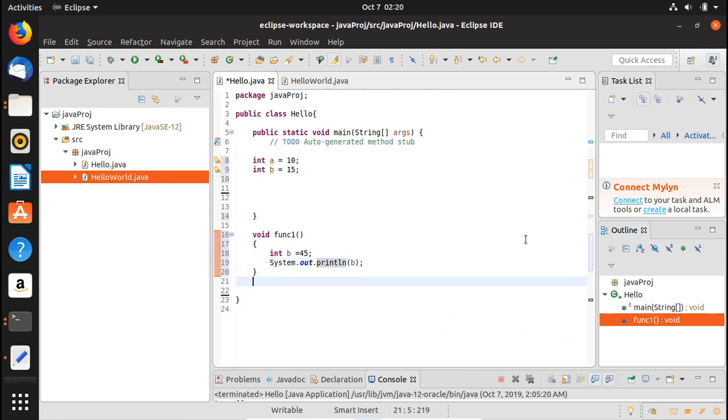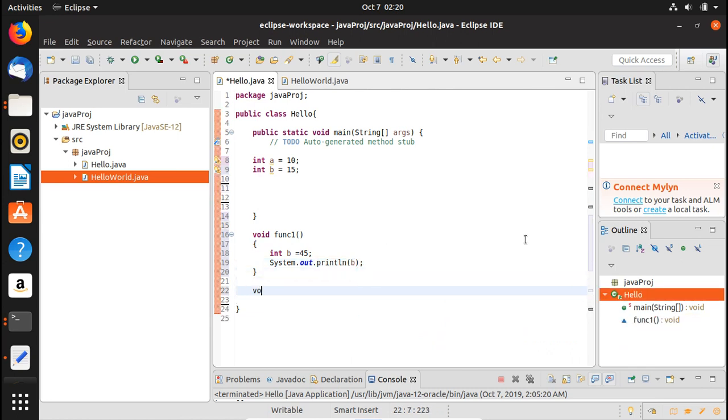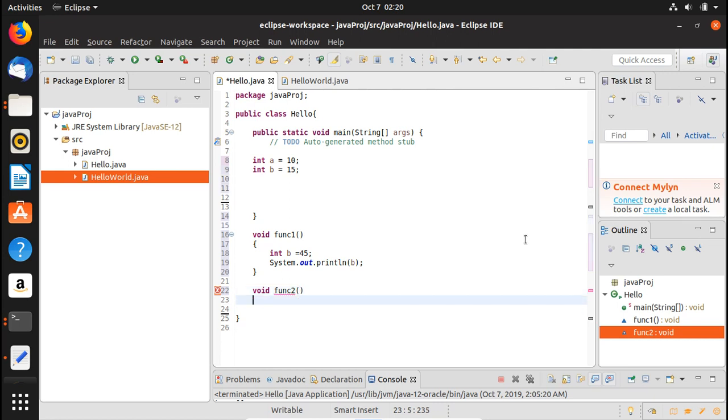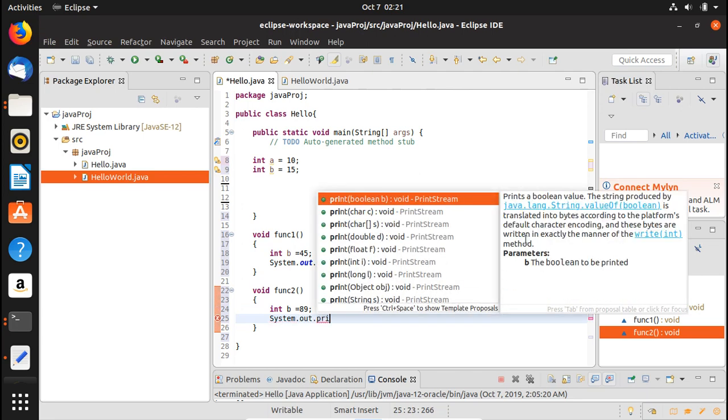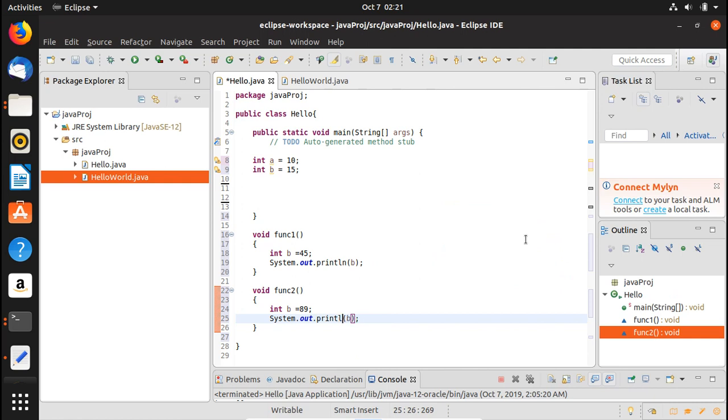In a similar way, you are going to have the void function func2, and here you are going to have an integer b again, and let's say we call it 89, and again we basically print it with System.out.println.